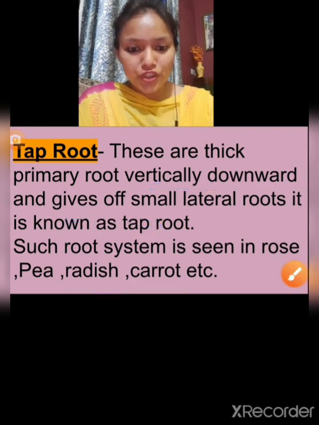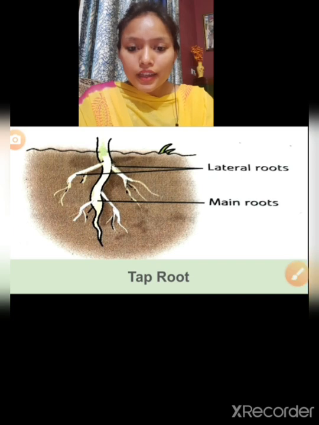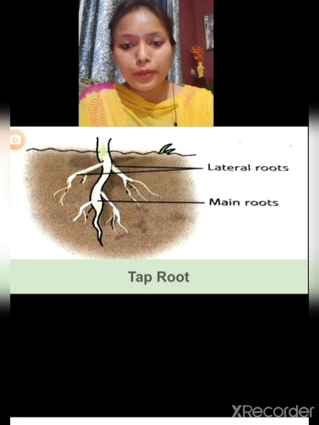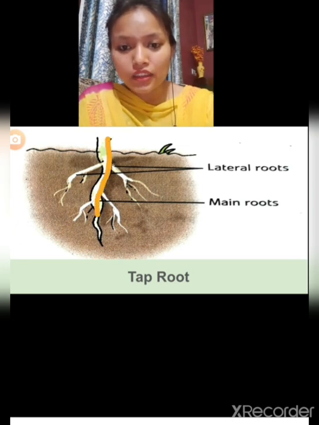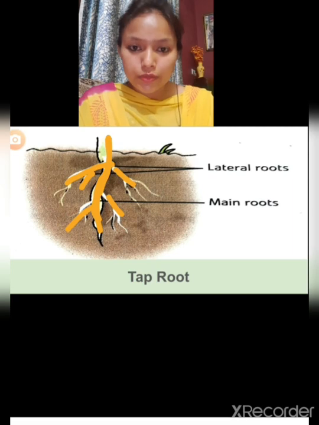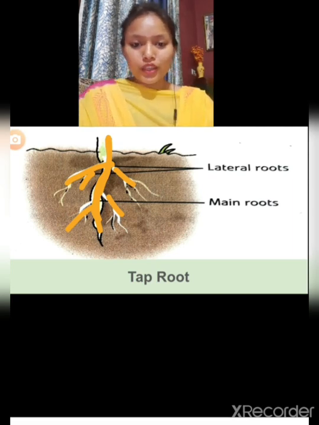I'll show you a picture. So this is a taproot. Here you can see the main root is there. This is a main root, very thick, and these are lateral roots, but these lateral roots are not as many as we can see in the case of fibrous root. So this is the example of a taproot.